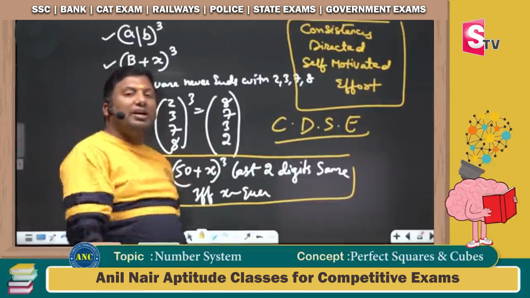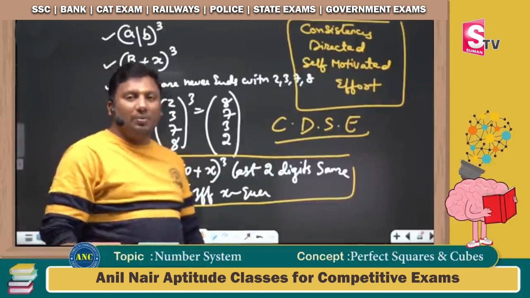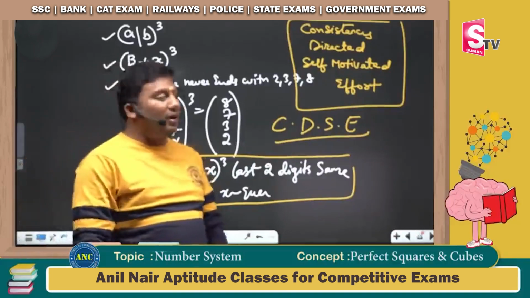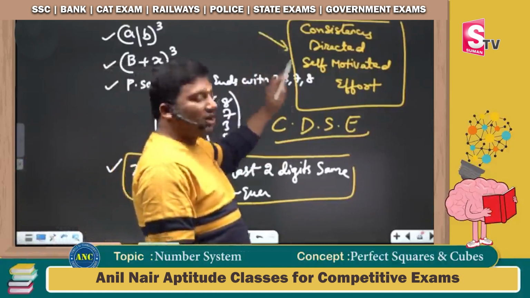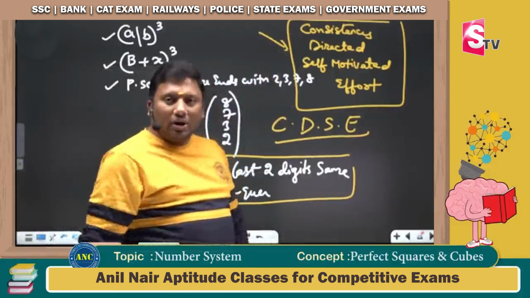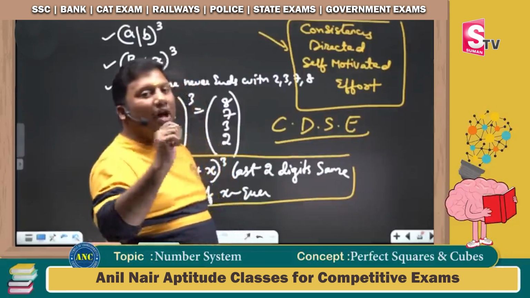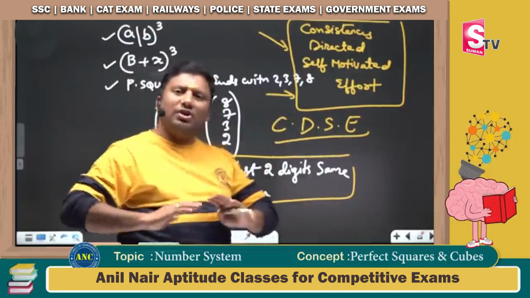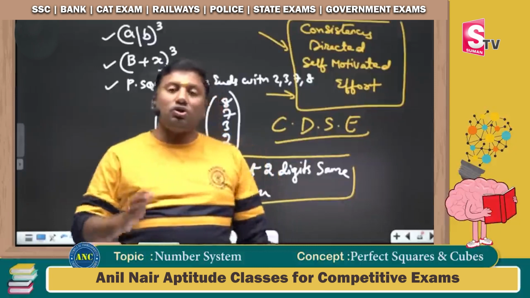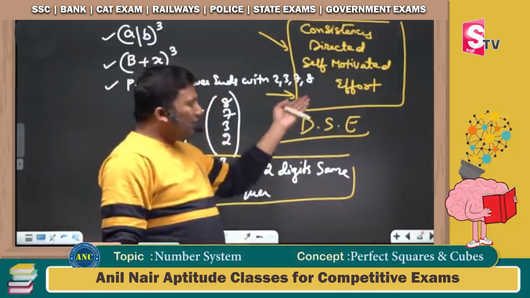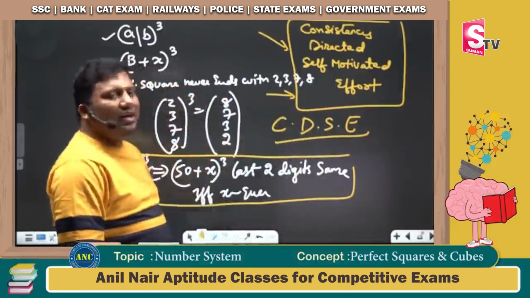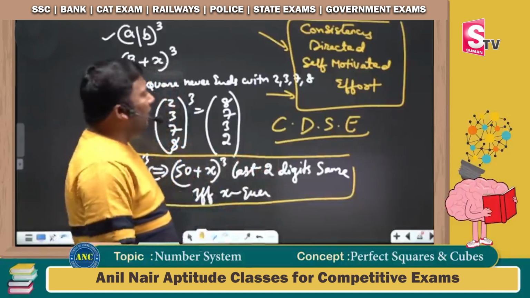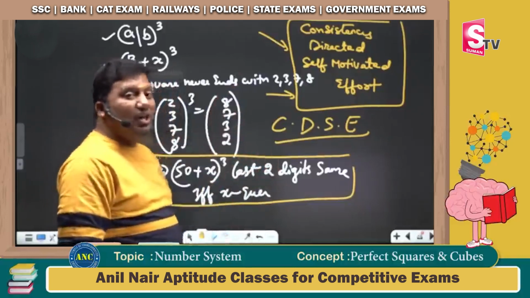You are preparing for the CAT examination. You ruined last year's CAT examination and you know where you ruined it. Your goal should be to get into IIM Ahmedabad. Anything that disturbs your preparation, anything which is not required to make you reach the destination, is something unwanted. Before the mother enjoys the pleasure of having a child, she has to go through 9 months of extreme pain. For you to achieve a goal, effort is the kind of pain that we are going through. It is nothing in front of the kind of hard work that our parents go through. These 4 things are extremely important.